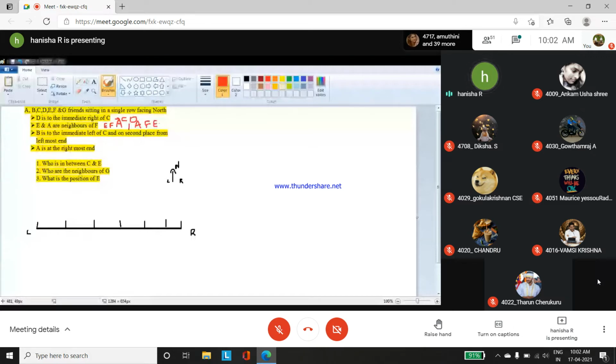Now, B is to the immediate left of C and on second place from the leftmost end. So here, if you look at it, B is to the immediate left of C.